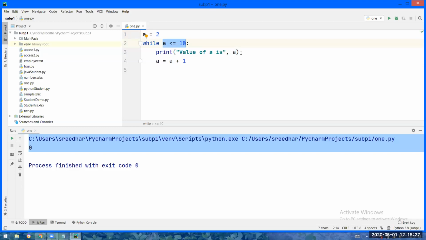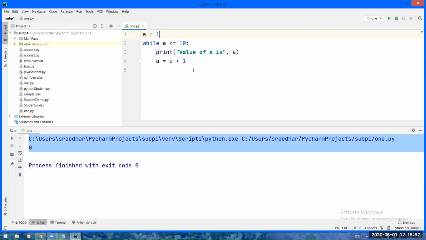Value of a, 2, will be printed. Now 2 plus 1 means a value will be updated to 3. Now check the condition. 3 less than or equal to 10 is true. Enter the loop. 3 will be printed. Now 3 plus 1 means a value will be updated to 4. Like that, see what will happen.